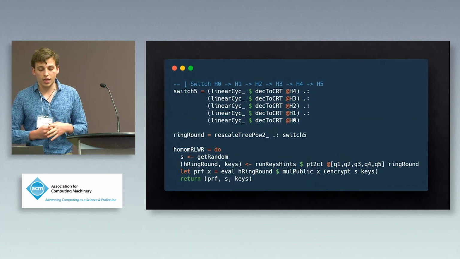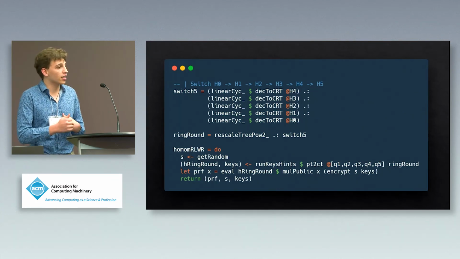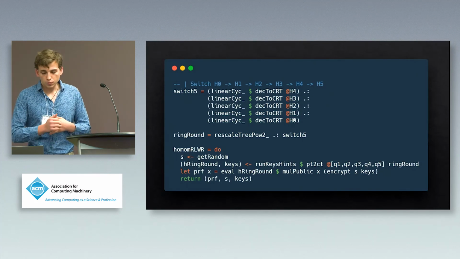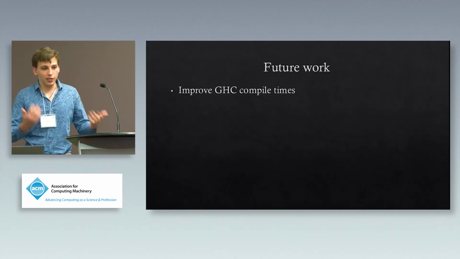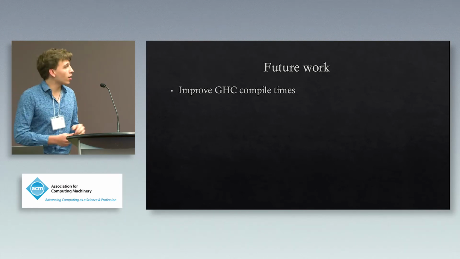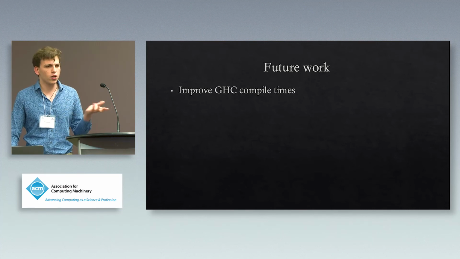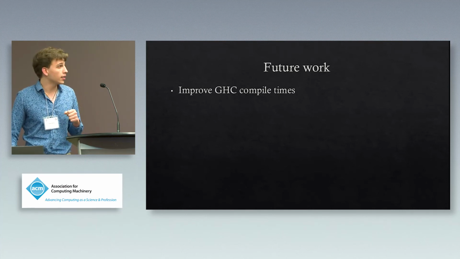Ultimately, what could have been something very complicated, we were able to write very concisely and very neatly. So Alchemy is not perfect yet. Maybe one day. Some things that we need to work on would be to improve the GHC compile times, especially with newer versions of GHC. For those who don't know, GHC is Haskell's compiler.